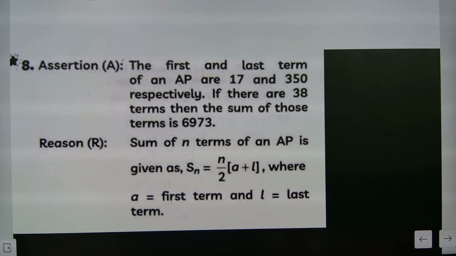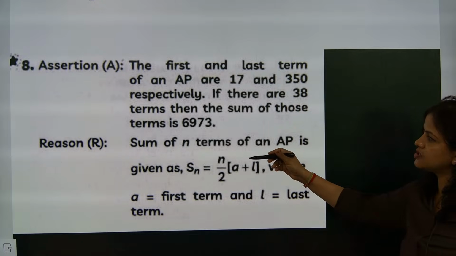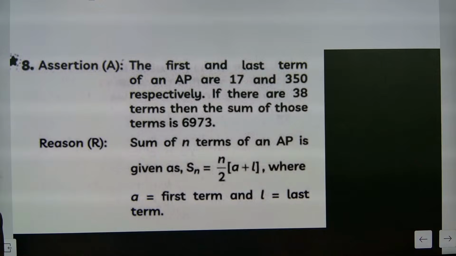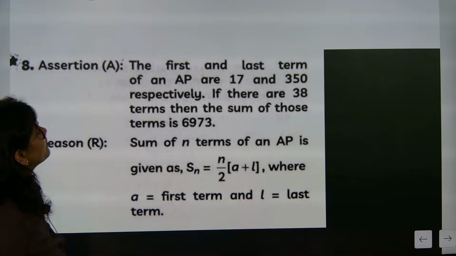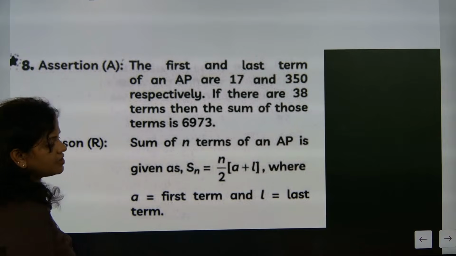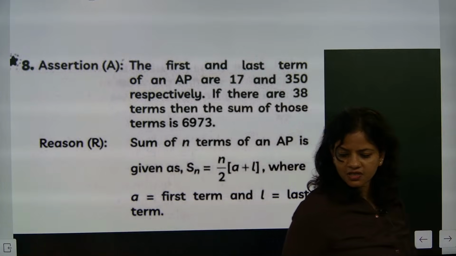The first and the last term of an AP are 17 and 350 respectively. If there are 38 terms, then the sum of those terms is 6973. You have to solve it. This is just the formula, so this is always going to be correct. The first part you have to solve, because the first and last term of the AP is given. So definitely the total number of terms is 38.